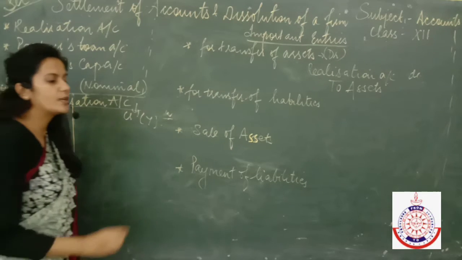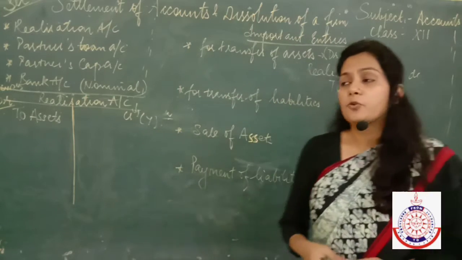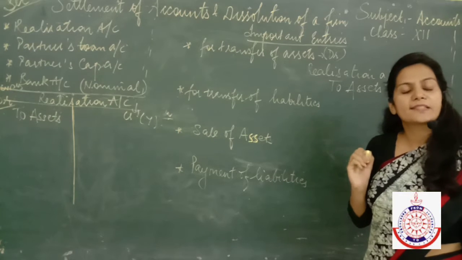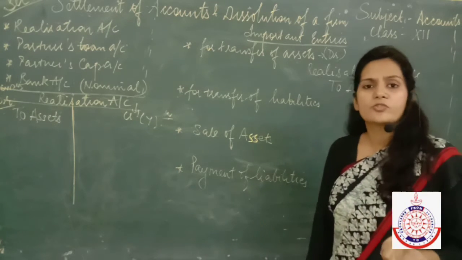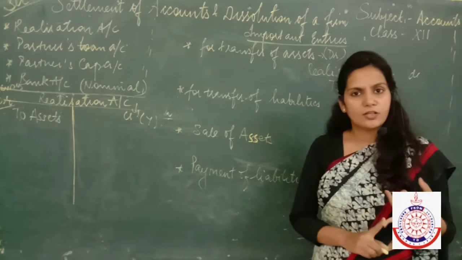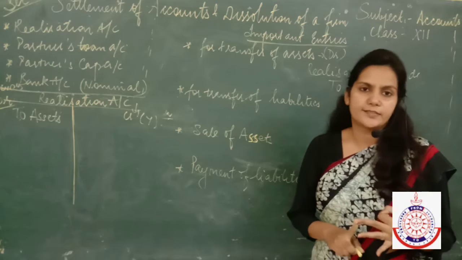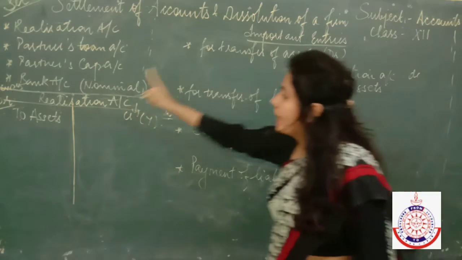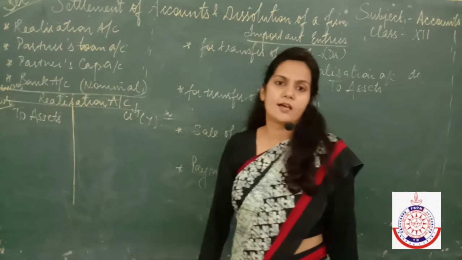But please do keep it in mind, note it down somewhere, have some notebook with you, and note down that we are going to transfer all the assets except a few. Few assets are there which we are not going to transfer, that is cash account, bank account and all the fictitious assets. See, I am not going to transfer cash and bank here. The reason is I am going to make a bank account at the last.